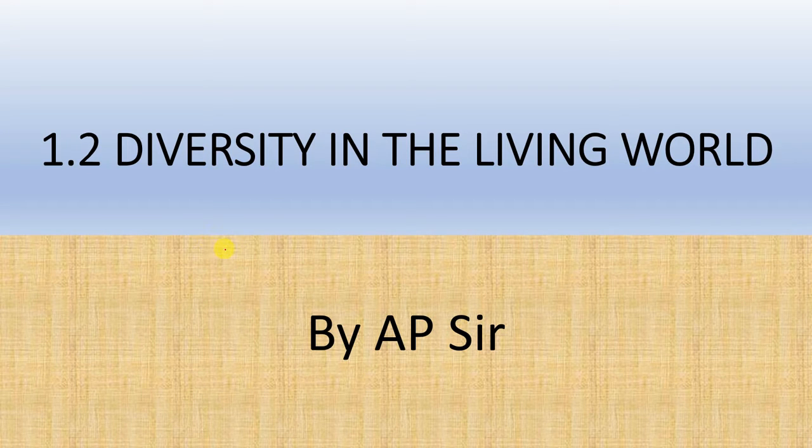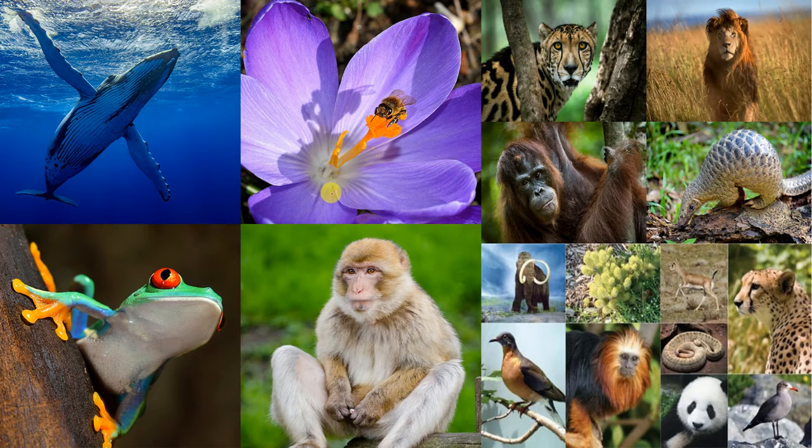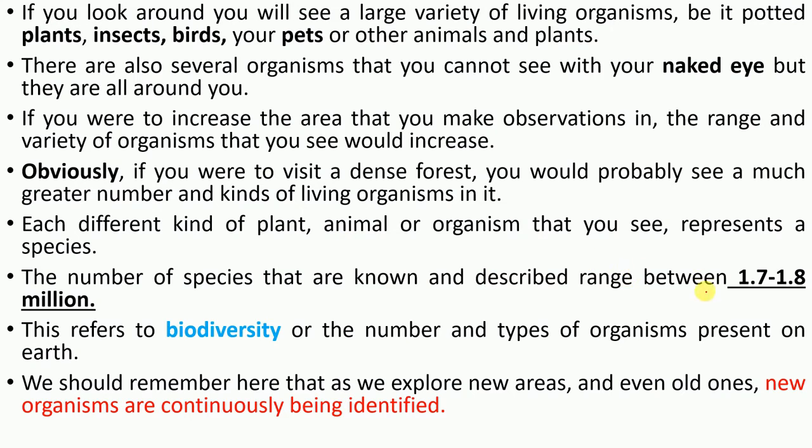So we are discussing diversity in the living world. Look around you, you'll find so many beautiful things in nature. See these beautiful animals. There are so many species found around us. There are about 1.7 to 1.8 million species on this earth. So biodiversity, what does it mean? Bio means life and diversity means variousness. So the diversity of living organisms is known as biodiversity.